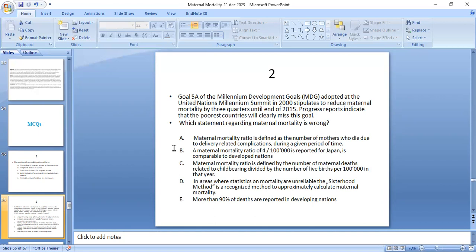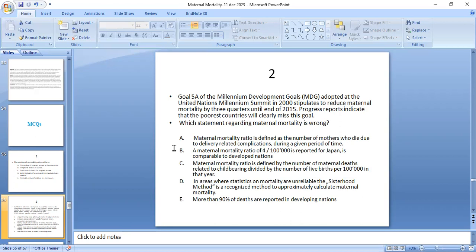Option A: maternal mortality ratio is defined as the number of mothers who die due to delivery-related complications during a given period of time. Option B: a maternal mortality ratio of 4 per 100,000 reported for Japan is comparable to that of developing nations. Option C: maternal mortality ratio is defined by the number of maternal deaths related to childbearing divided by the number of live births per 100,000 in that year. And the last option: in areas where studies on mortality are unreliable, the sisterhood method is the recognized method to approximately calculate maternal mortality.